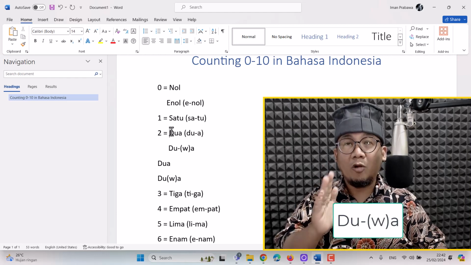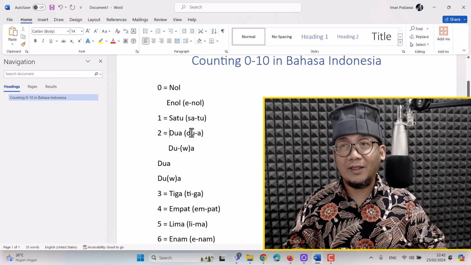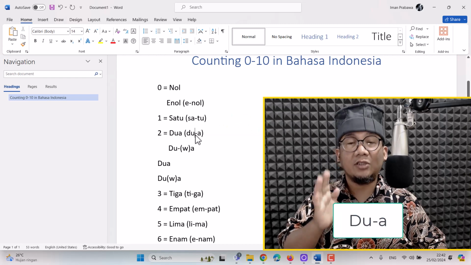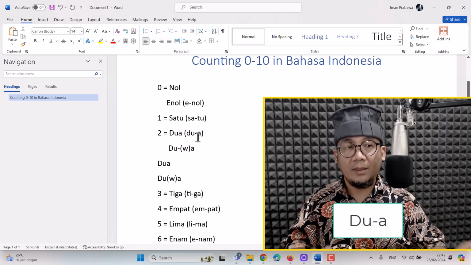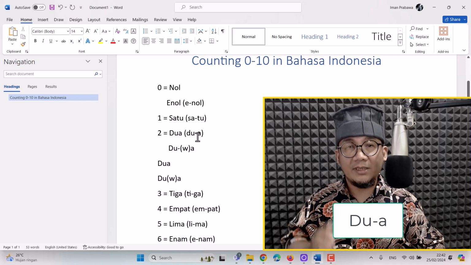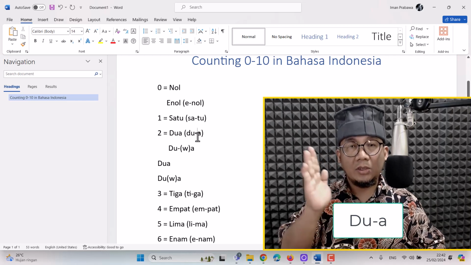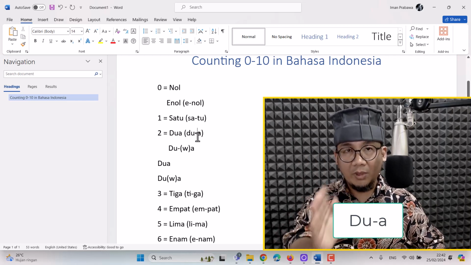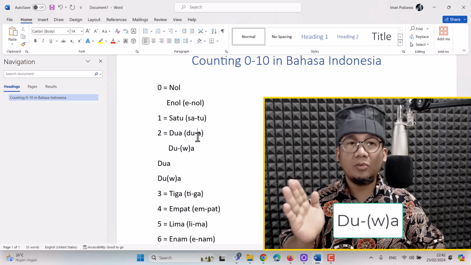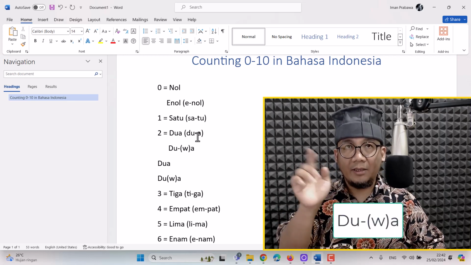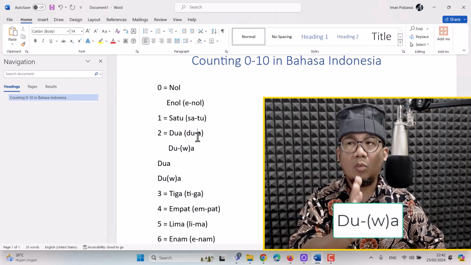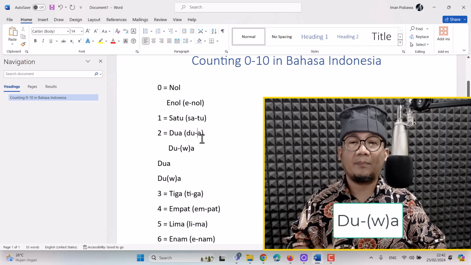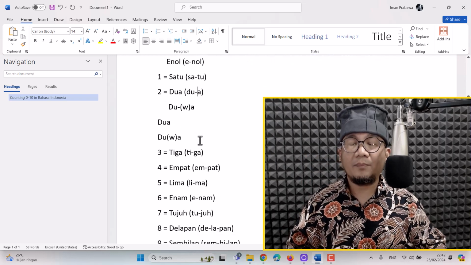I hope that you don't get confused with this. If you split it into syllables, you would say do-a. But we pronounce it as do-wa, like there is a W there. Do-wa. Okay, moving on.